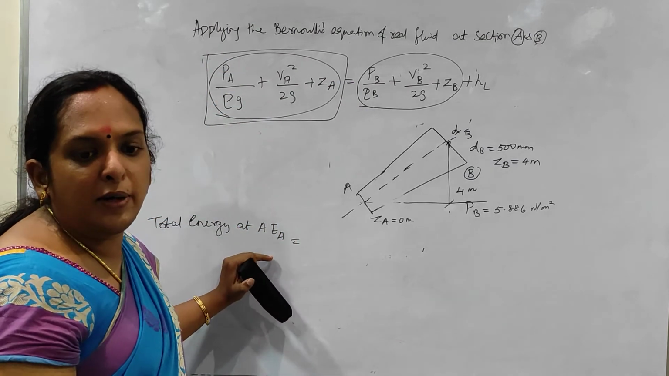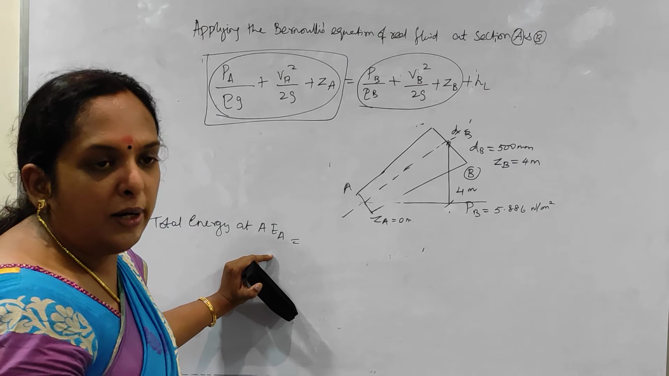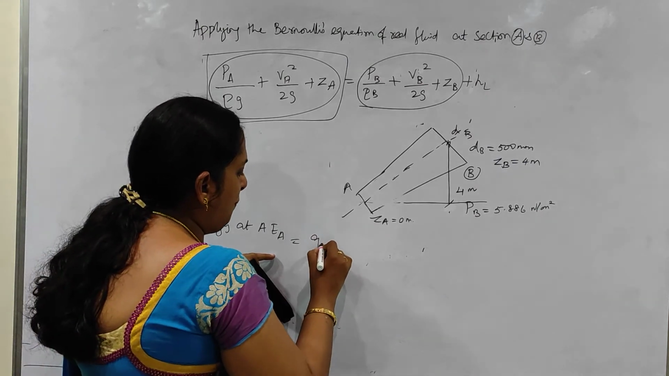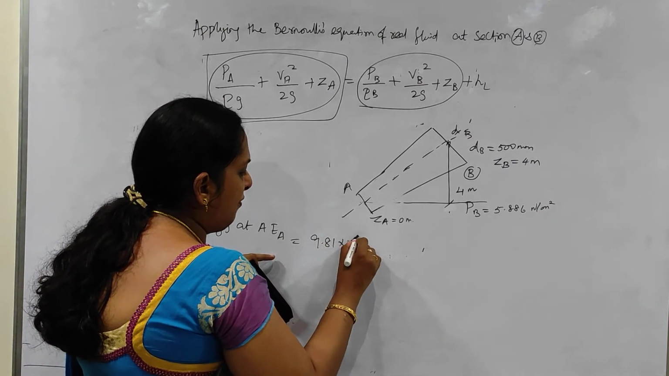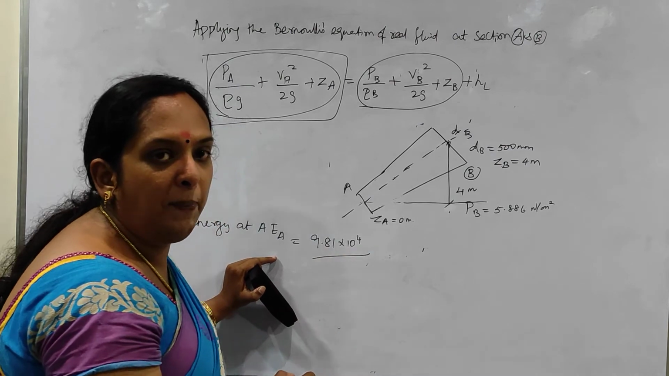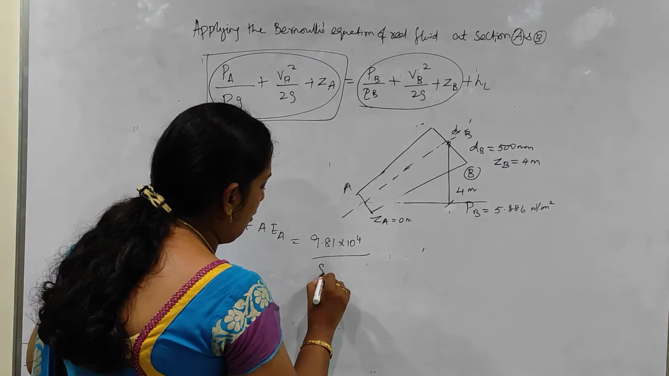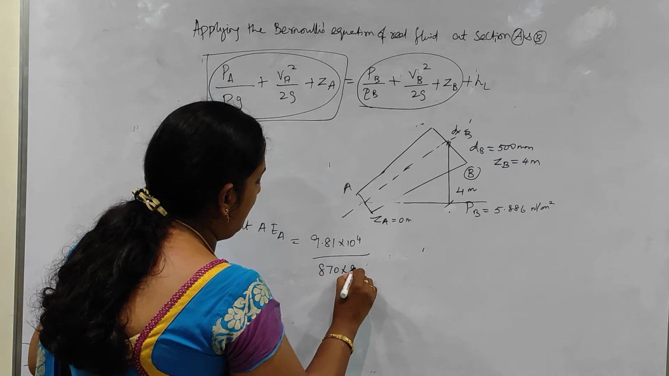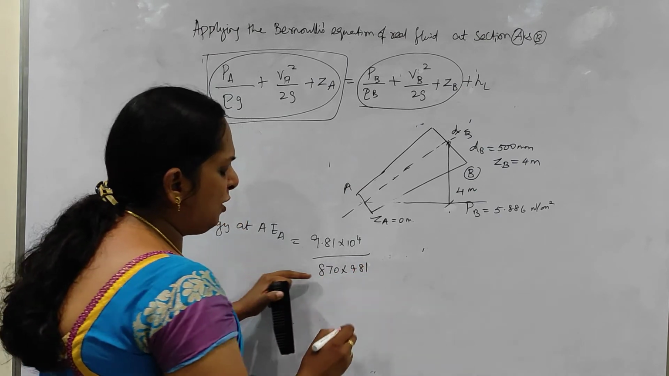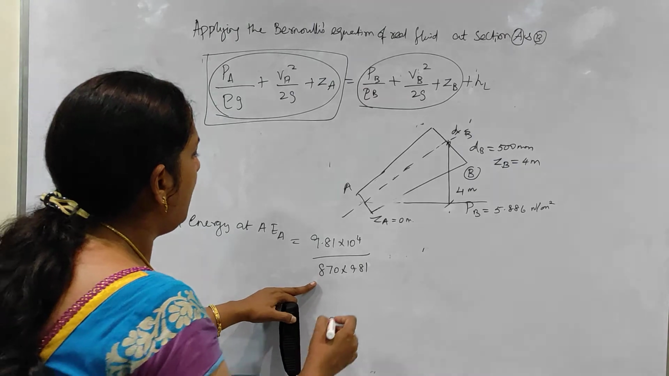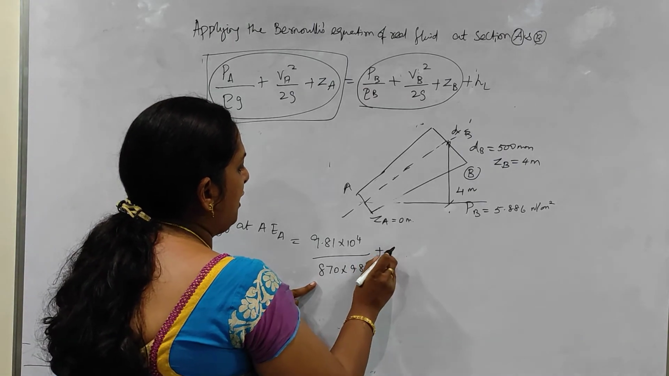PA is already known. PB is also already known. I am giving here PA, it is 9.81 into 10 to the power 4, what was given in the problem. And rho, as I already said, we have to take the rho of your oil. It is 870 into 9.81. So this is the usual area where we make mistakes. Plus VA square by 2g.